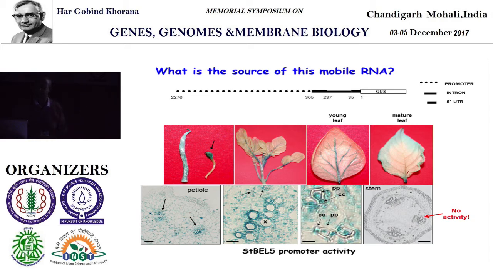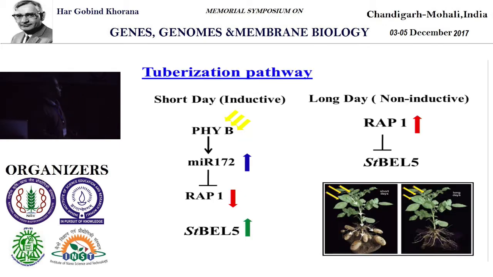We know where BEL5 expresses. To understand BEL5 expression, we did a lot of promoter activity studies to identify where it expresses: only in the veins, in the phloem, in the companion cells, as well as in the phloem parenchyma. This makes it a stronger signal, that if it is a mobile signal, it must be expressed in those tissue types for it to go from leaf to the stolon. That was the time when people showed that.